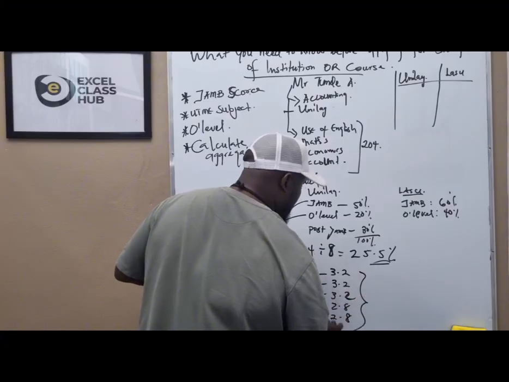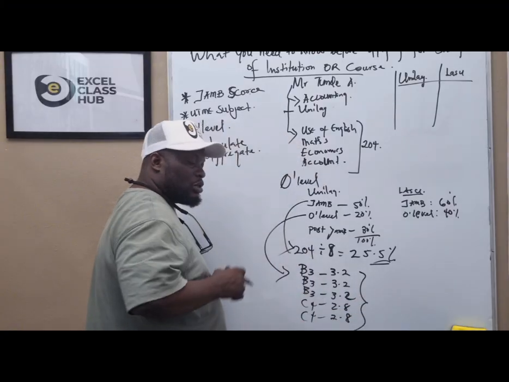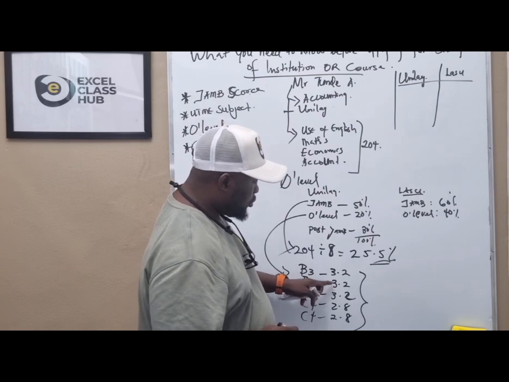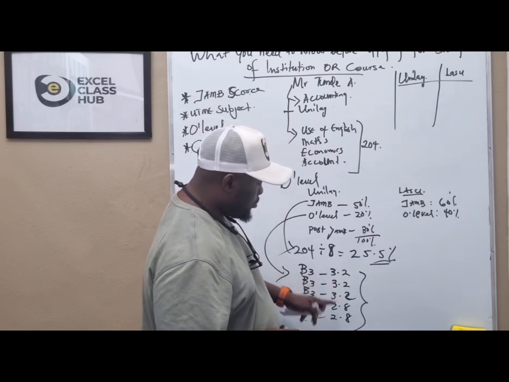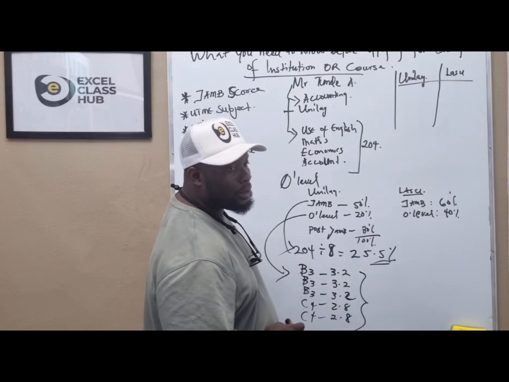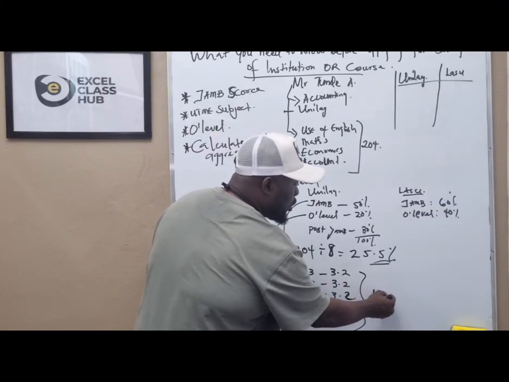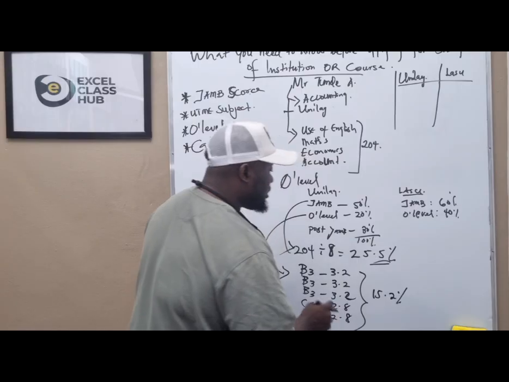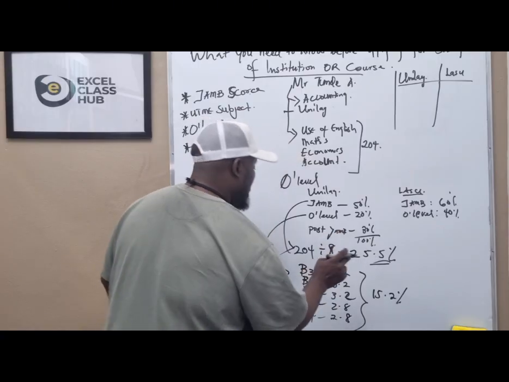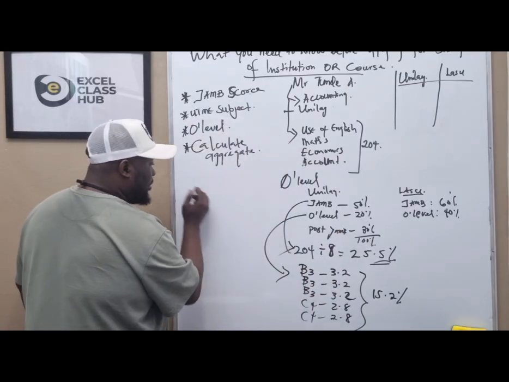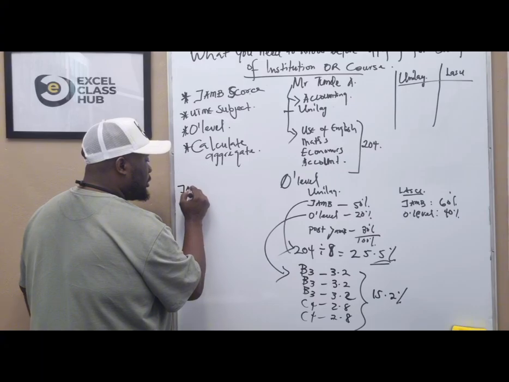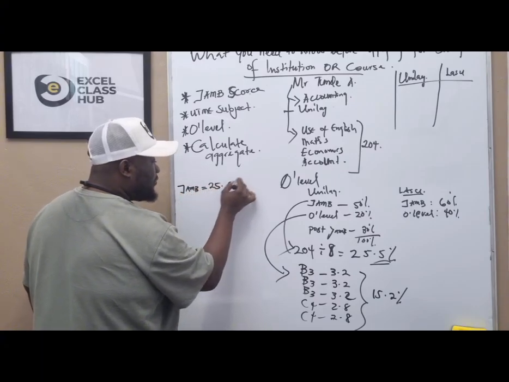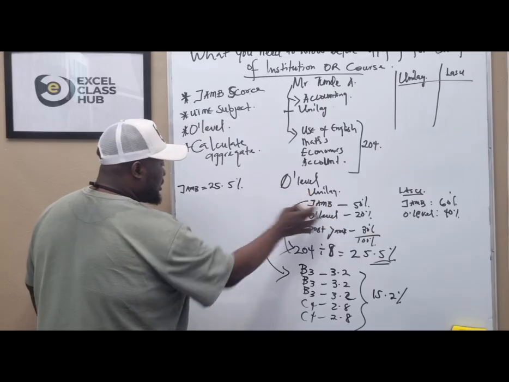So adding up all this will give us a total of 3.2 plus 3.2 plus 3.2 plus 2.8 plus 2.8, which gives us 15.2%. Now, JAMB is 25.5% out of 50%.